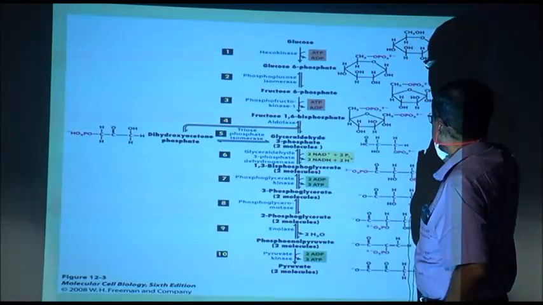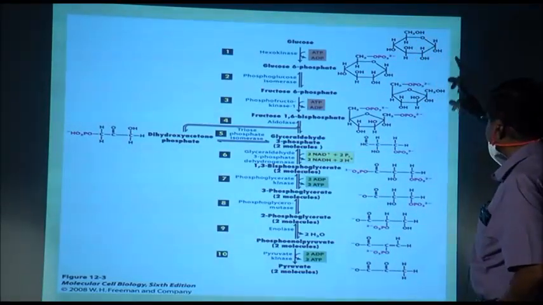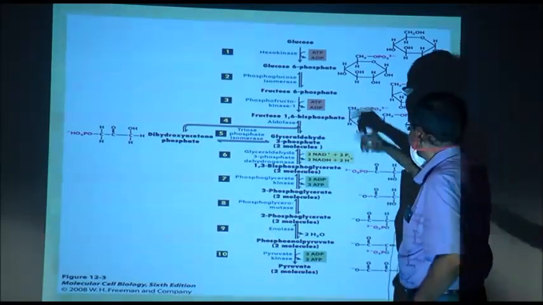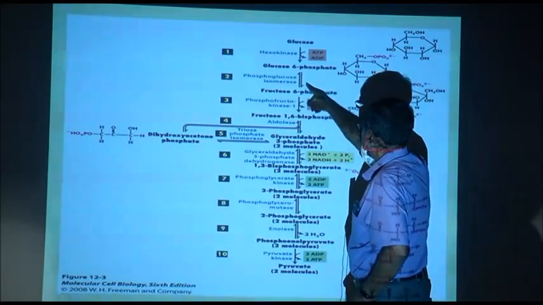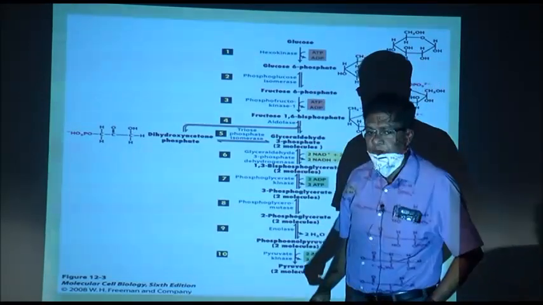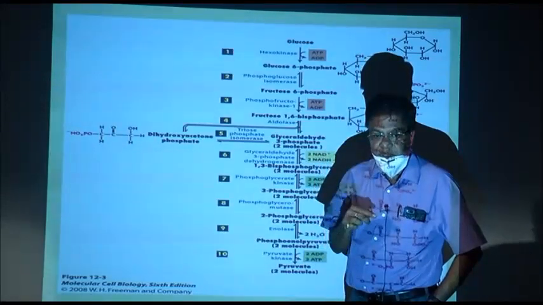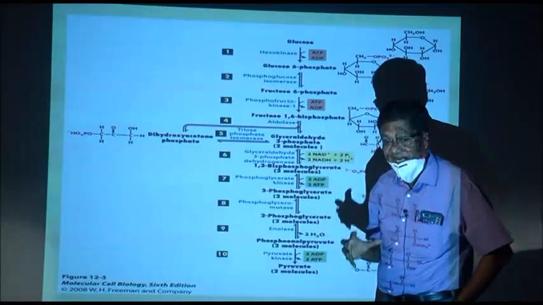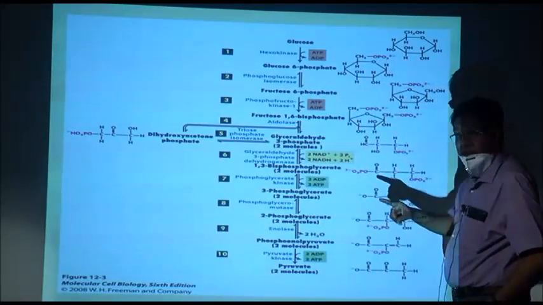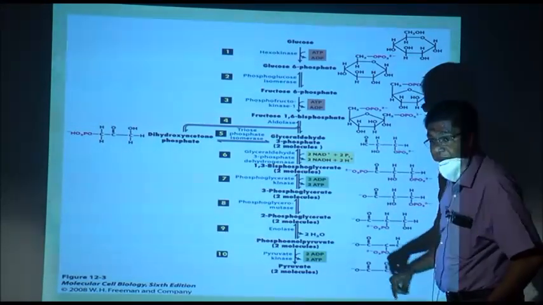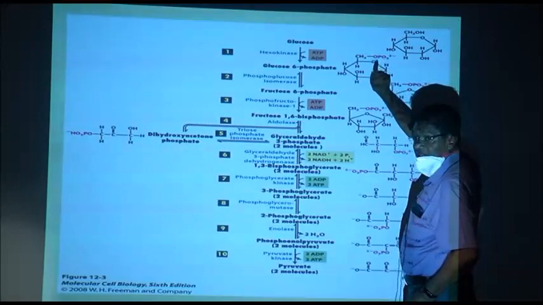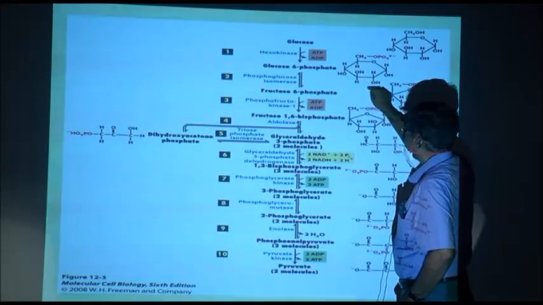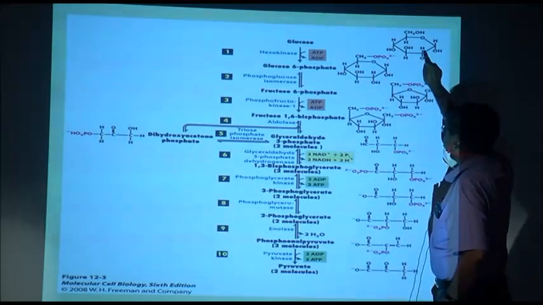Now, this 6 carbon compound glucose, which is a simple sugar, gets converted to glucose 6 phosphate. What is glucose 6 phosphate? Glucose 6 phosphate is the compound where a phosphate group is attached to the 6th position. You see, here this is the 6th position, here a phosphate group is attached. So, this one is glucose 6 phosphate, and this is glucose.